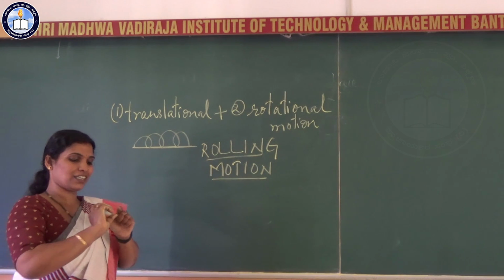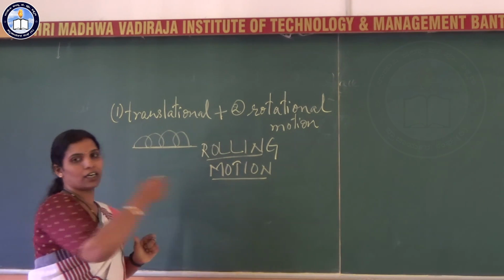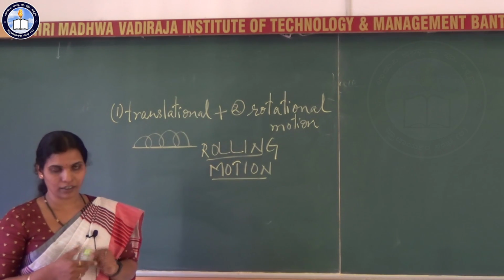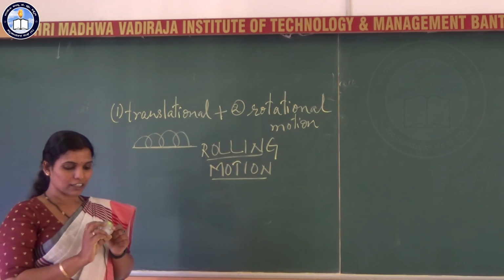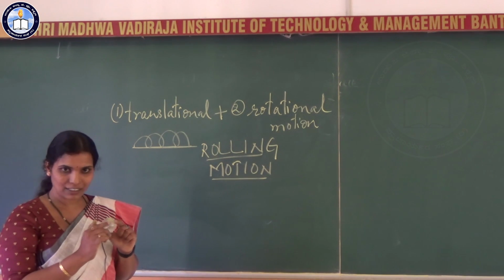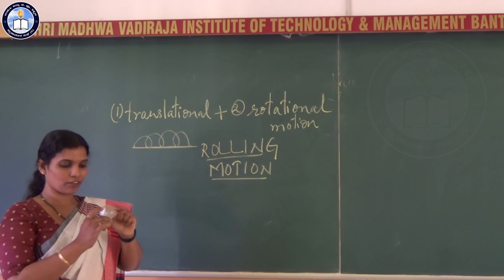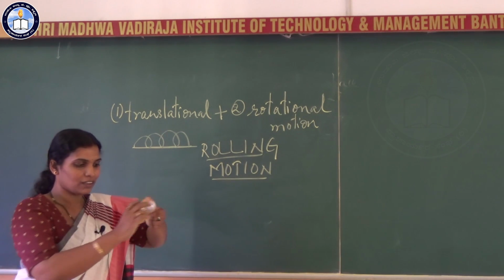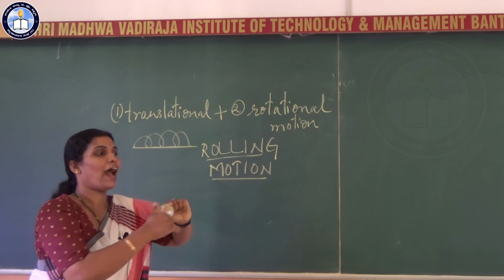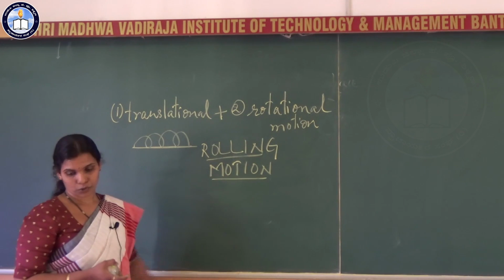Suppose he is spinning the ball and passing it to the next fielder near him. Now what is happening? The ball has complicated motion. Now when it is moving, it has both the rotation and the translational motion. So that is a rolling motion.